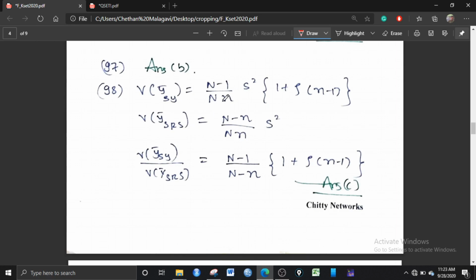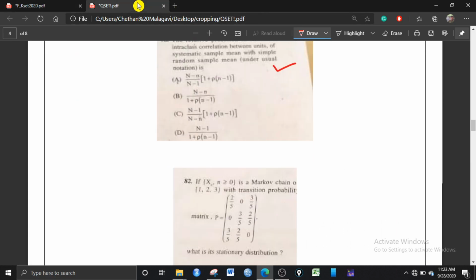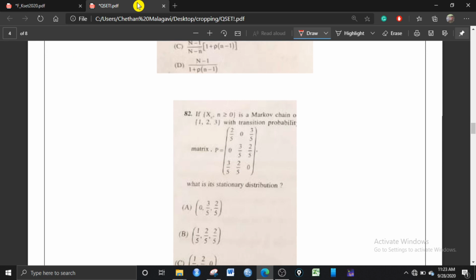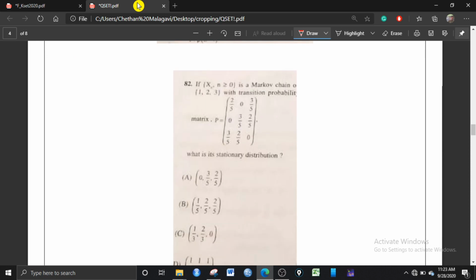And if you take the ratio, since they have asked the relative precision, take the variance of y bar sy divided by the variance of y bar srs. So the N into n term will cancel, and the S square will go with this. So what remains is (N-1)/(N-n) into this term. So option C is the right answer. And let us look at question number 82.